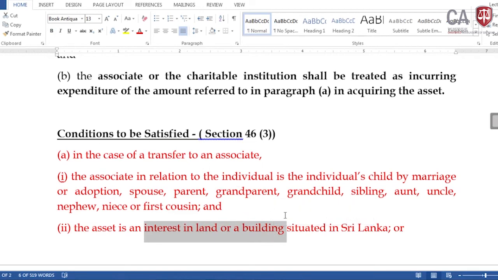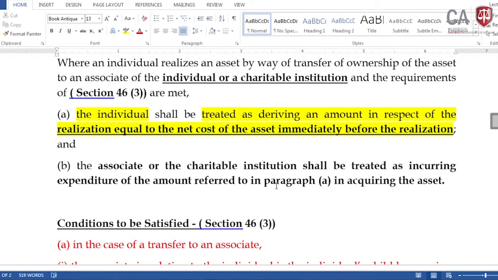All these conditions are satisfied. If so, the individual shall be treated as deriving an amount in respect of the realization equal to the net cost of the asset immediately before the realization. This realization happened on 1st June 2020.